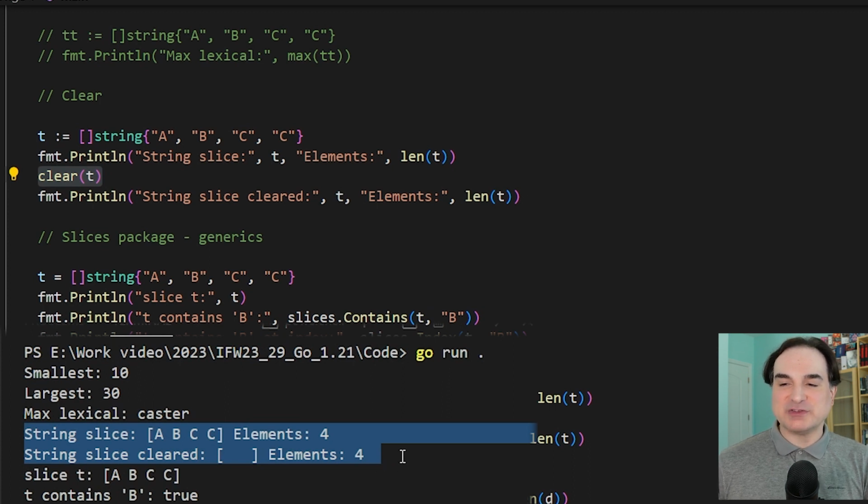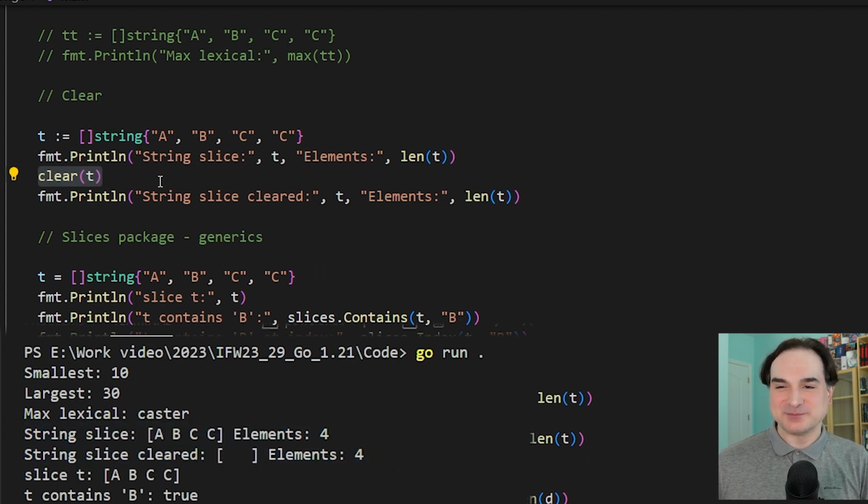Now, you'll notice that when we run this on our string slice, it will say that the string slice still has the length 4. And that's because all the strings in it are now zero-length strings. It just reports as a blank space when we print it.